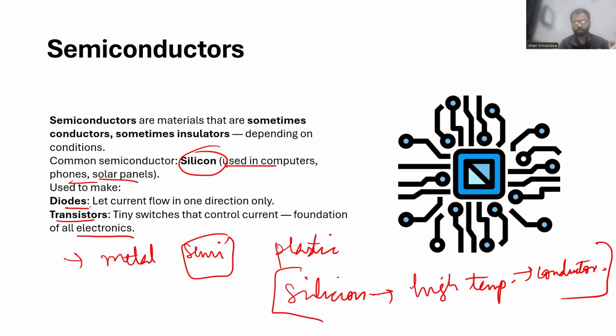Even diodes, which let current flow in only one direction, such as in a phone charger or protective circuits, are made of semiconductors. That is why they are very important for your economy, because they have so many uses in manufacturing electronic components. This is why semiconductors are important.